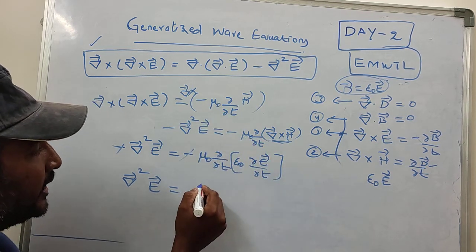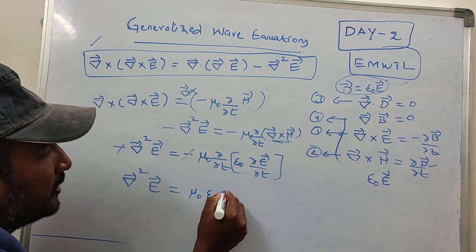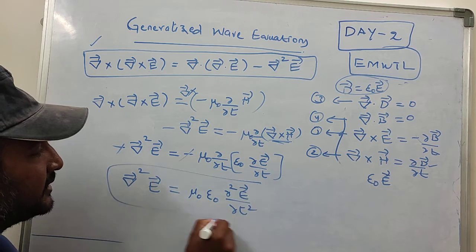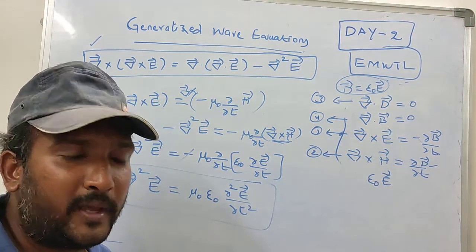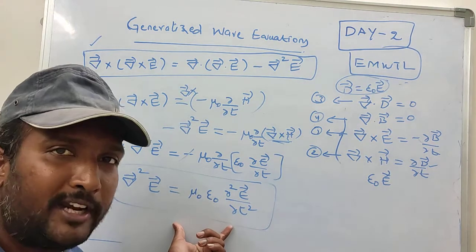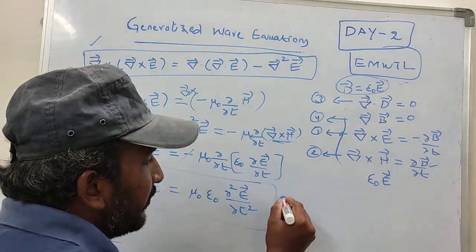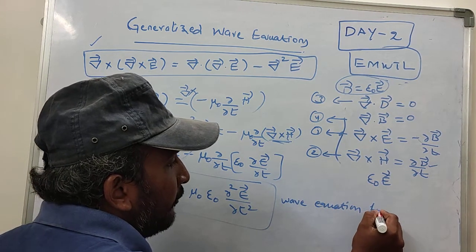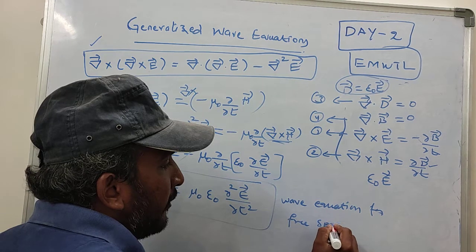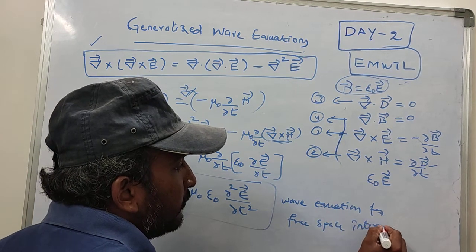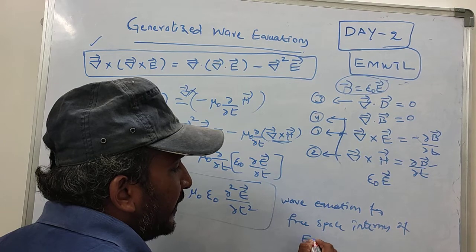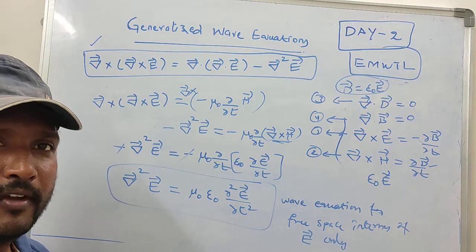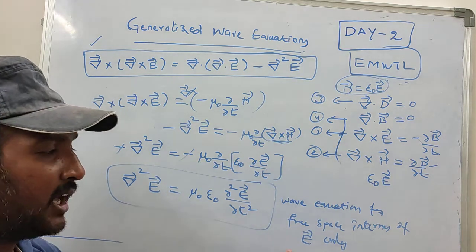Therefore we can write mu naught epsilon naught times dou square E upon dou t square. This is the wave equation for free space in terms of electric field only. Is it clear? Similarly, we are going to derive the wave equation for free space in terms of H only.